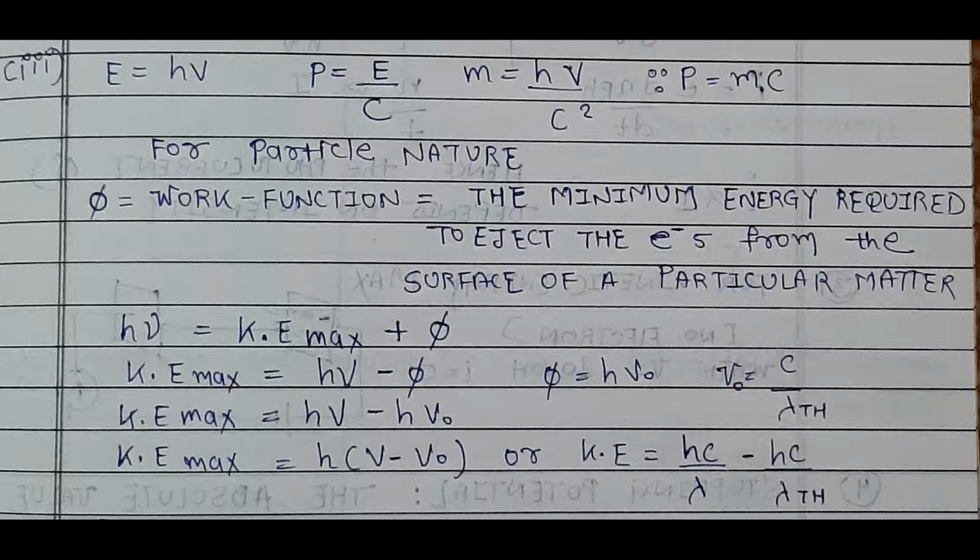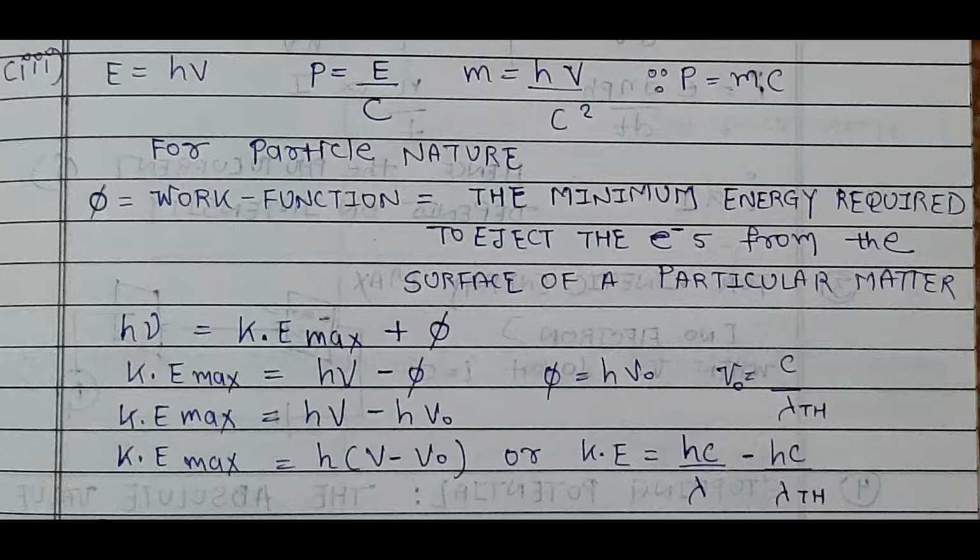If our wave does not reach the threshold value lambda th, then it will not eject the electron from our metal. So if you want to eject electrons from metals, you have to give enough energy, or enough wavelength of threshold value.